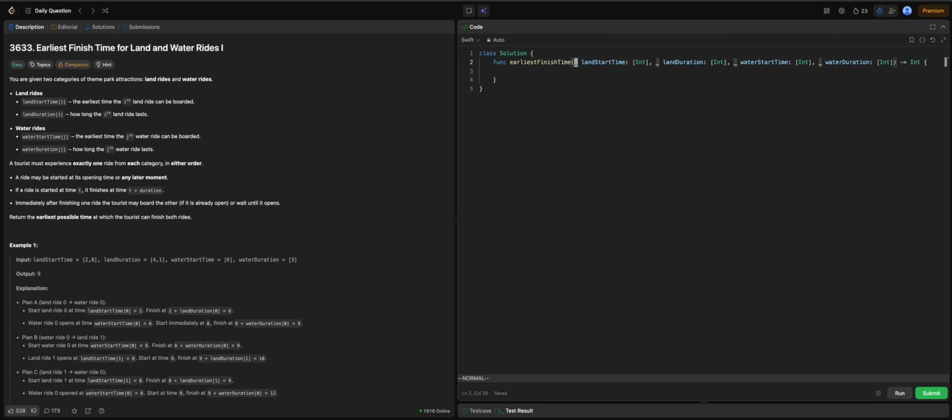I think the only idea I can consider right now is maybe we try the double for loop. What I mean by double for loop is start with the water or start with the land, whatever. We start first and then we do the alternative, and we compare it with the minimum for each answer. Let's call the answer initially the integer max, and let's call land count.